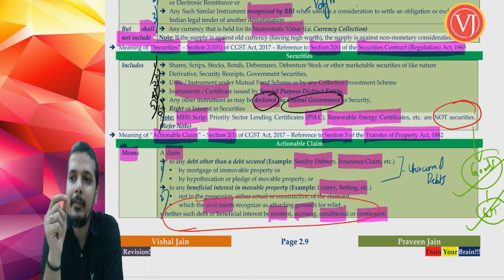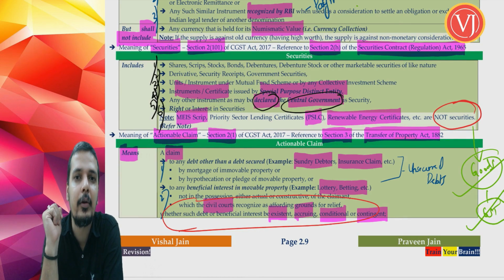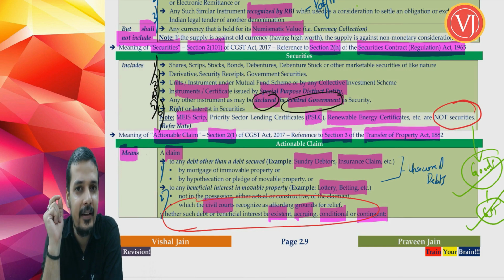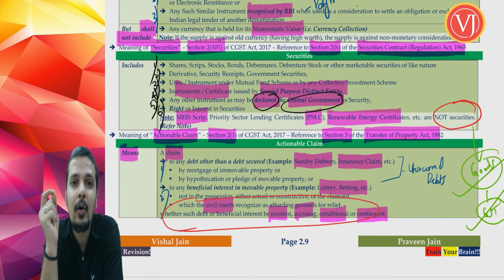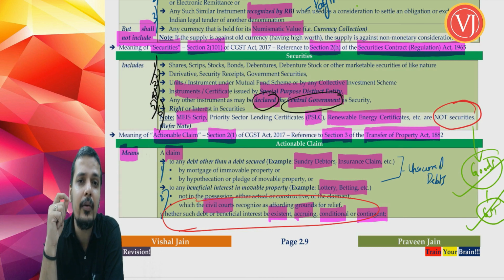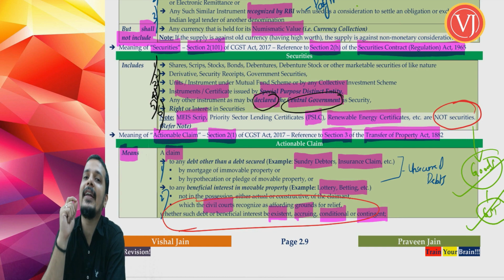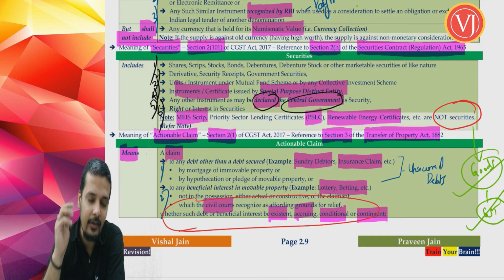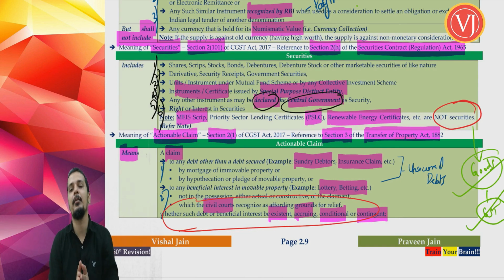It is a claim against which you can take an action in civil court. I'll repeat that sentence. It is a claim against which you can take an action in civil court, which means that if your debtor is not paying you, you can take him to civil court. If the insurance company is not paying you, you can take the insurance company to civil court. If the lottery company is not paying you, you can take the lottery company to the court. So a claim against which you can take an action, file a civil suit against that particular company. So that is the definition of actionable claim.